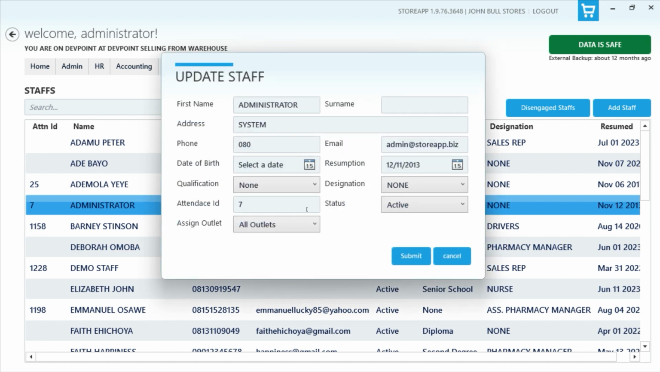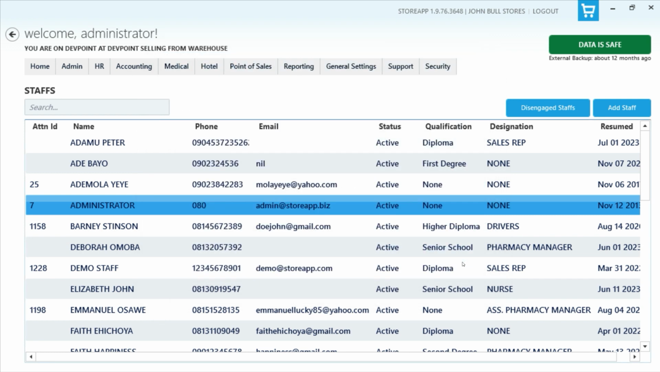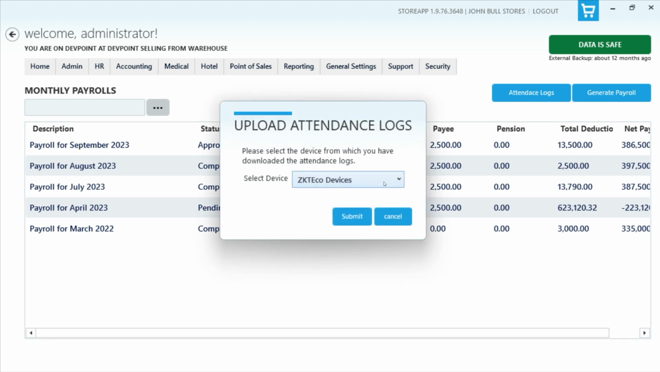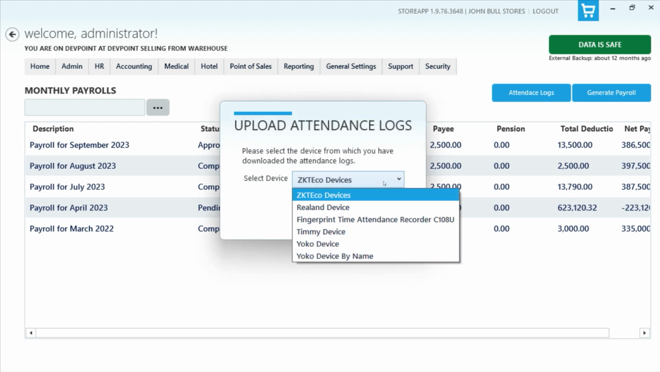If I'm editing these details now, you see that I have the ability to set the attendance ID, and this will correspond with any ID that you have on the system. If your device allows you to specify the ID, you can just use an automatically generated one from the system. If it doesn't, you can register the staff on the device, get an ID, then assign it to them. This will allow the system to use this ID to match the record when you upload the attendance record. If I come back to monthly payroll and click on this attendance, you can now select the device that matches yours.